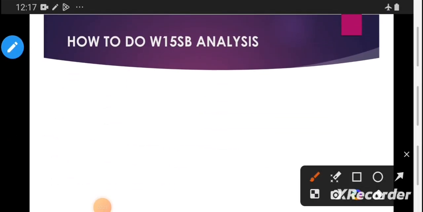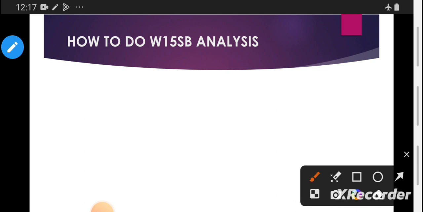So how to do our W15SB analysis, guys? First thing first, always we have to find our direction. When we are doing the market analysis, rule number one, we have to find our direction. That's what we call analysis. Analysis is the process that helps you, trader, to identify where the market is heading.